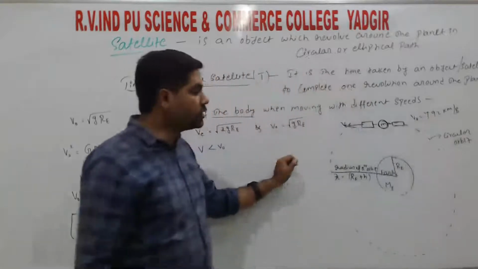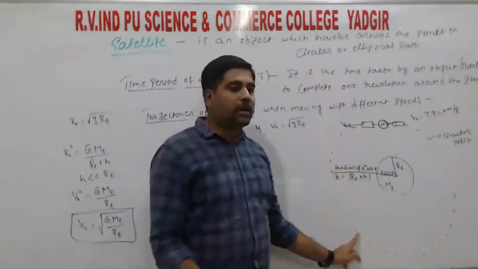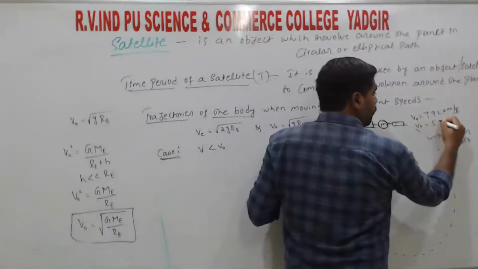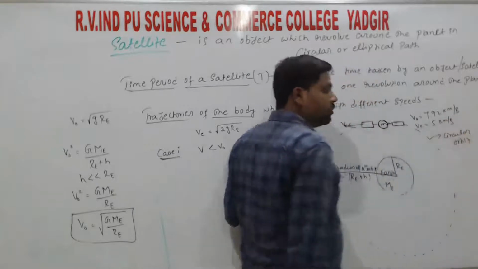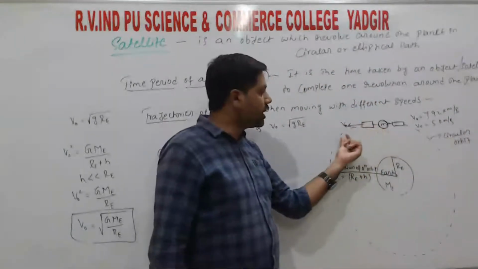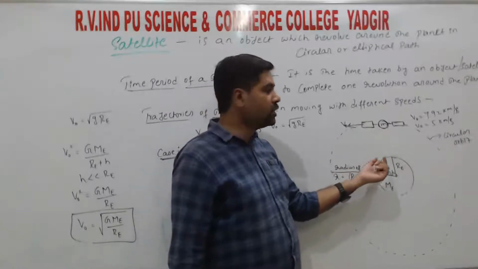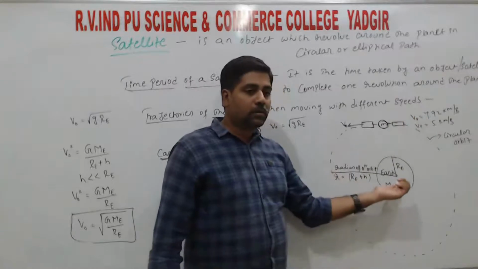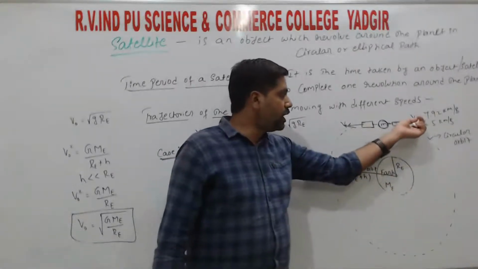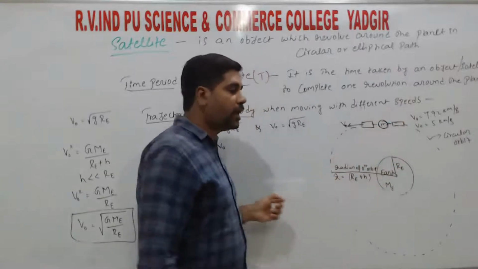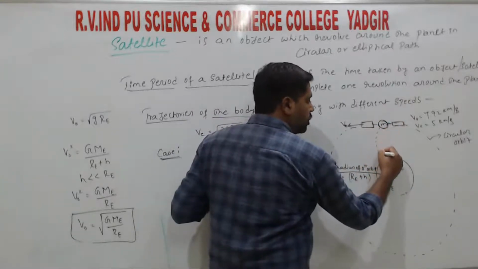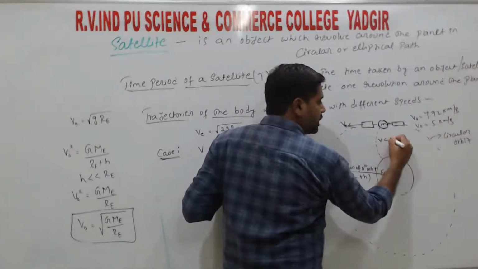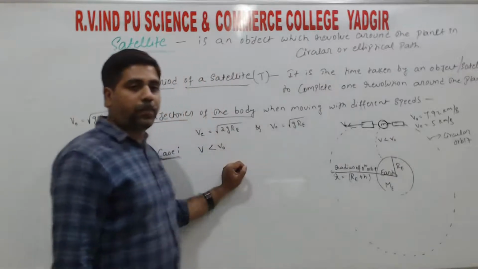If the object is revolving around the planet at a lesser value than the orbital speed, that means if the value v is some 5 kilometer per second, right? So the object 5 kilometer per second alli move agokke start aitu andre what happens, so this is the minimum speed to revolve around the planet, right? So ಈ ಸ್ಪೀಡ್ ಏನಿದೆ ಅಂದ್ರೆ ಮಿನಿಮಮ್ ಸ್ಪೀಡ್, ಇದಕ್ಕಿಂತ ಲೆಸ್ಸರ್ ಆಯ್ತು ಅಂದ್ರೆ it will fall down to the earth, right? So when the speed of the object is less than the orbital speed, right?